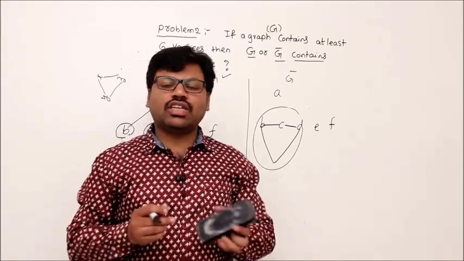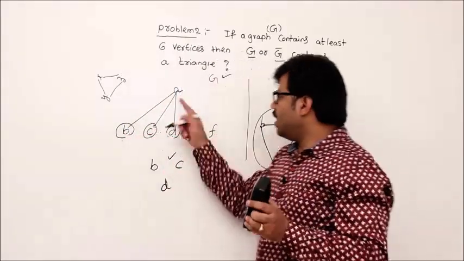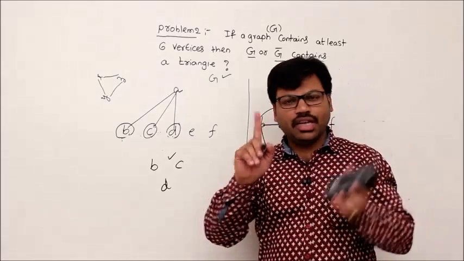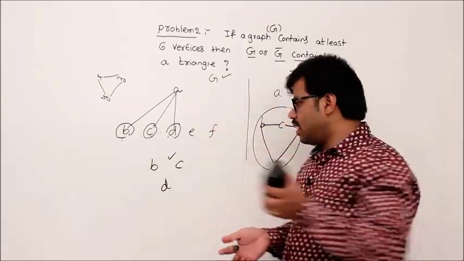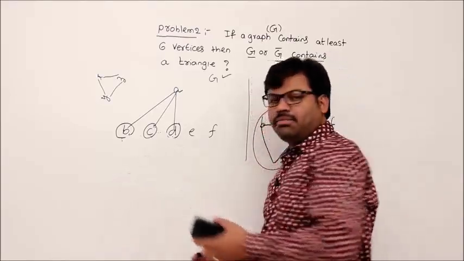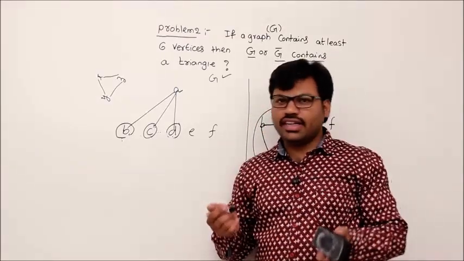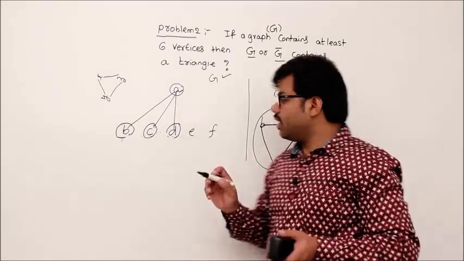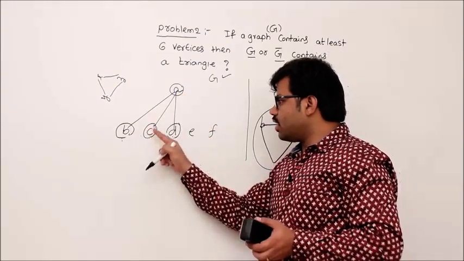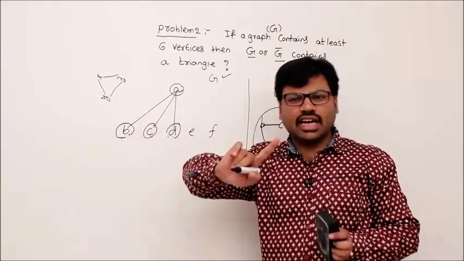Understand my point? So that's why definitely either here or here there will be a triangle, otherwise three vertices which are mutually adjacent. Let me revise that theorem again. First, what I did is I proved that I have taken one random vertex and I proved that it is adjacent to at least three vertices either in G or G bar.